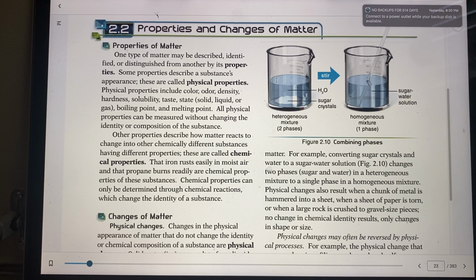This, of course, is a physical change and not a chemical change. And physical changes can be reversed by physical processes. Say you had a mixture of iron and sulfur, you can use a magnet and take out the iron. So that would be a physical change as you mix them together.